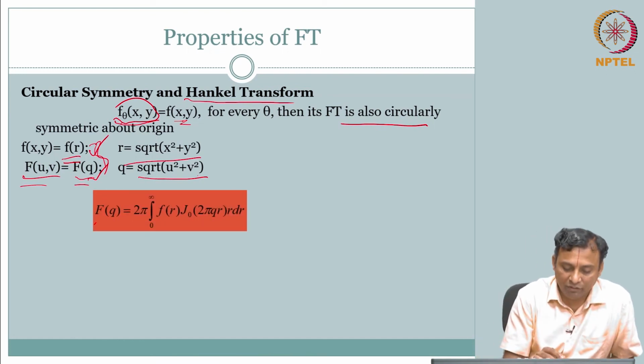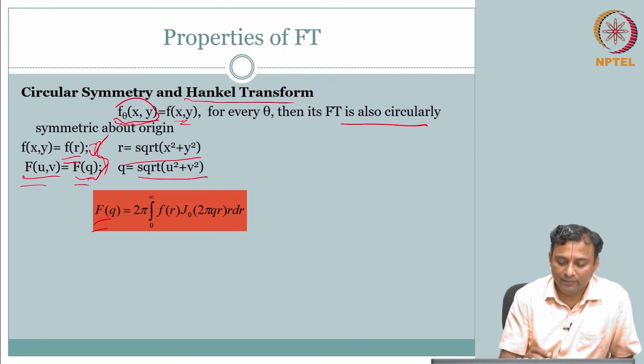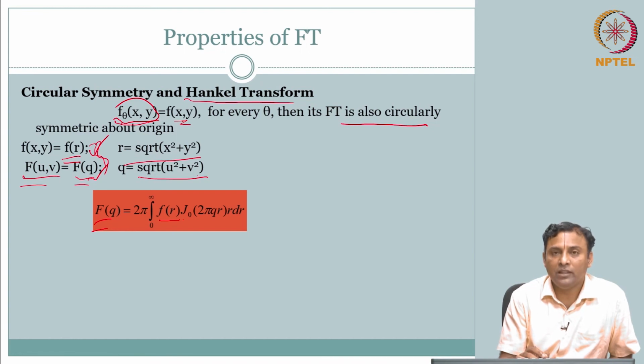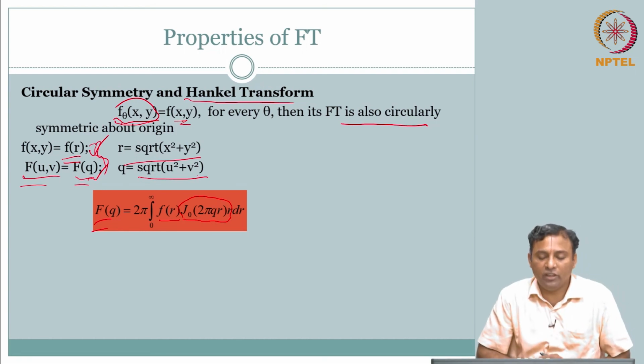Instead, F of q is 2 pi times the integral from 0 to infinity of f of r. Remember, in Fourier transform we had complex exponentials, right, the signal was multiplied with e to the power minus j, but here, this is dr, but what do you see, J naught of 2 pi with an argument of 2 pi q r.